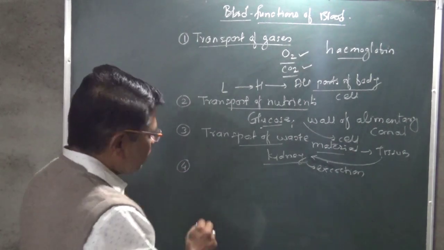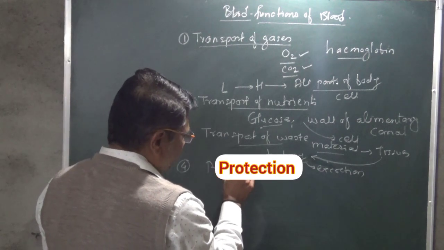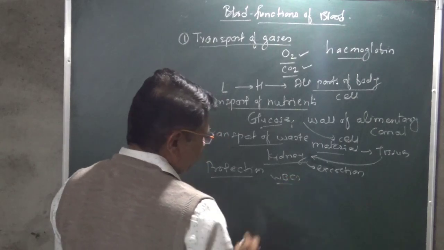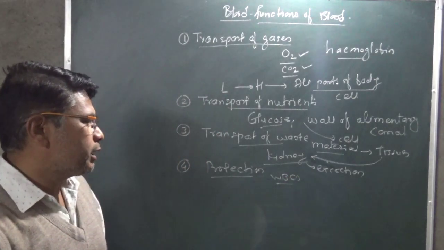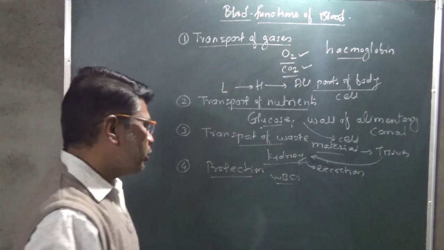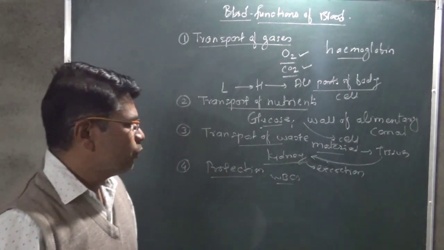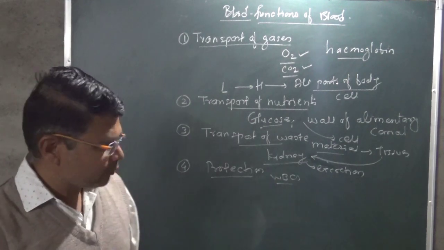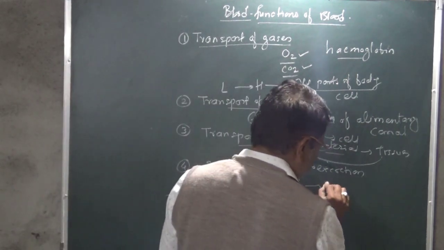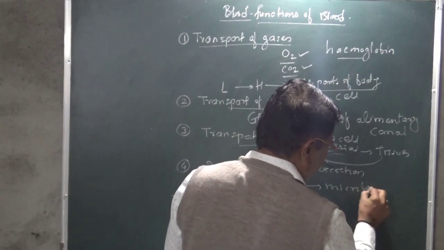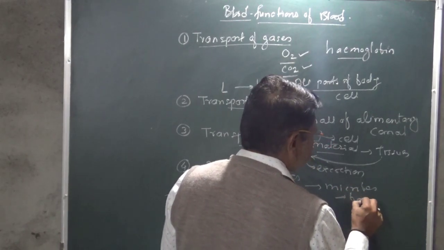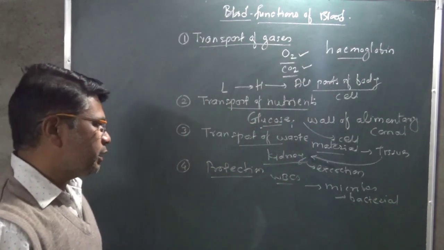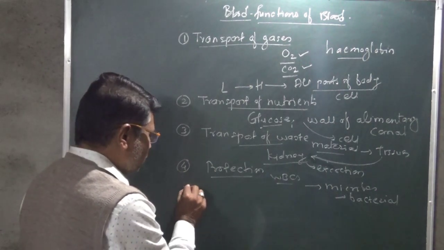Then next is the protection. We know that the WBCs act as the soldiers of the body. These WBCs are useful for the protection purpose. So one function is the protection from various microbes and from bacterial infection; it gives protection to our body.